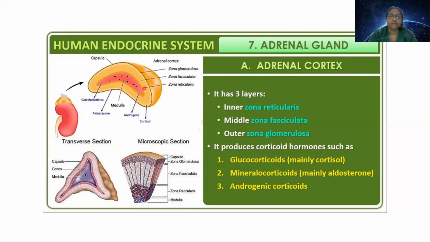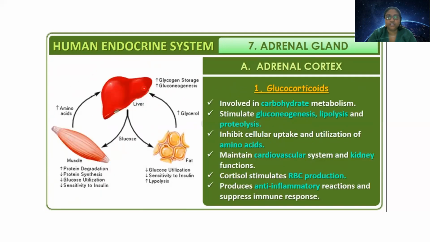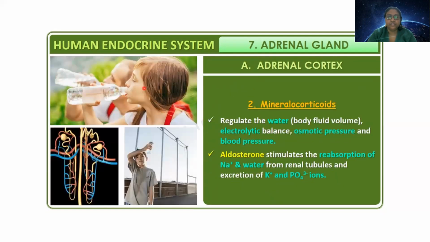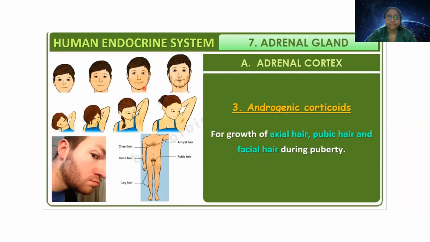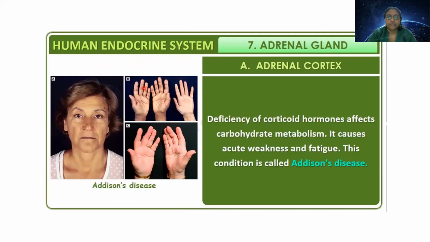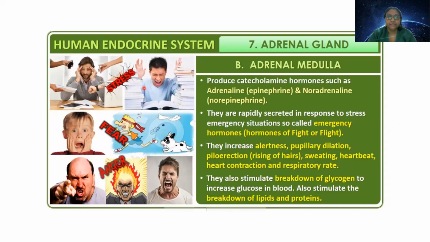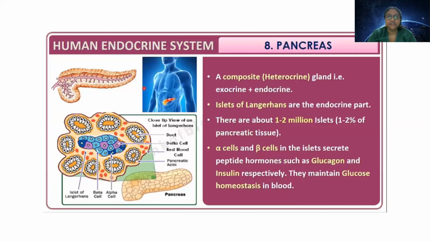Glucocorticoids, mineralocorticoids, and sex corticoids or androgenic corticoids are secreted by the cortex, and you know their functions. And this is Addison disease symptoms. You can see that adrenal medulla is causing sudden alertness in us.